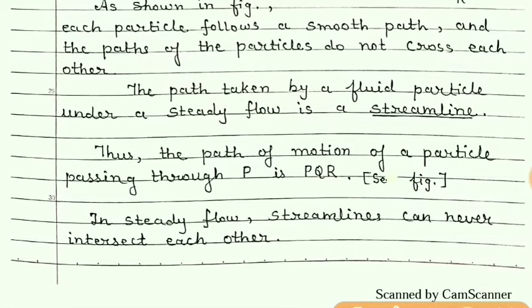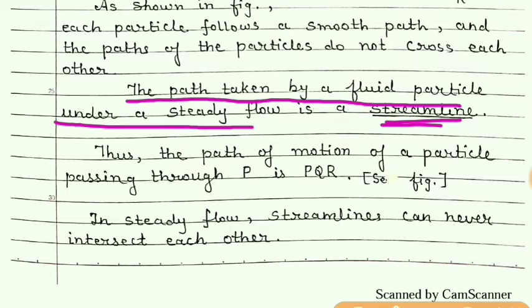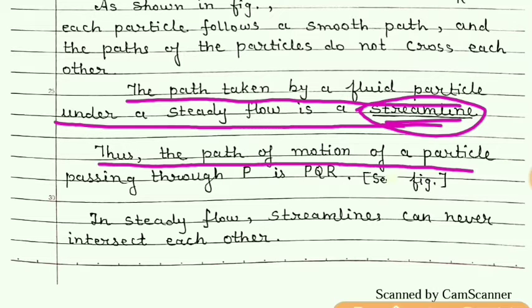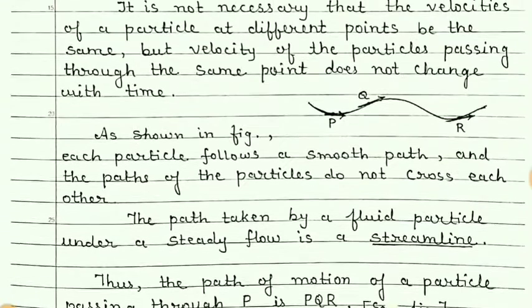So now what is streamline? The path taken by a fluid particle under a steady flow is a streamline. Thus, the path of motion of a particle passing through P is PQR. See figure.